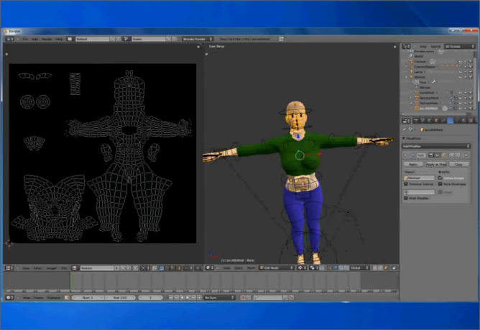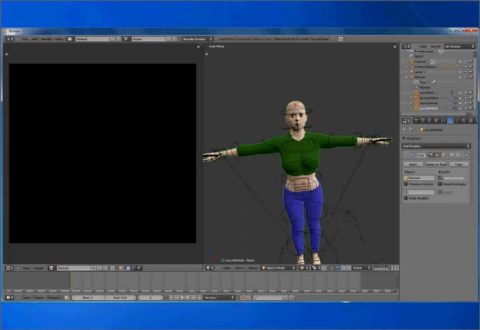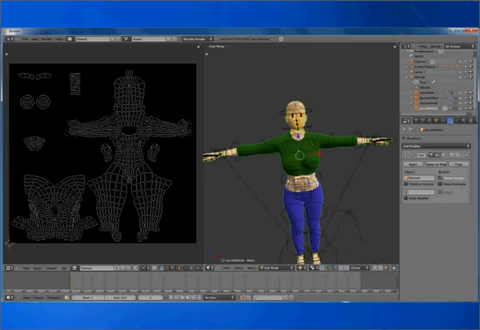Select the jeans mesh, the sweater mesh, the woman mesh, and our game mesh. It can be in any order, but our game mesh should be the last so that it stays active. Just to make sure it is active, tab into edit mode and check that whatever UV map is coming up belongs to my active object. So this is fine now. I make sure my texture image is selected here. It's already there. Okay. Now it's time to bake.